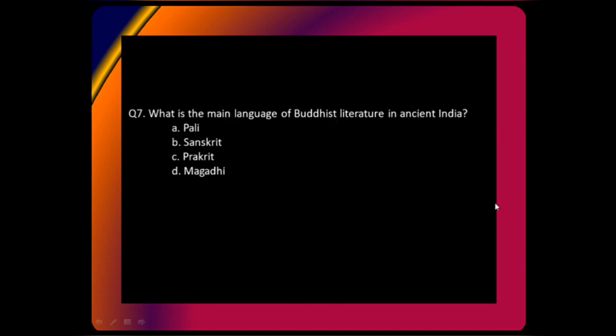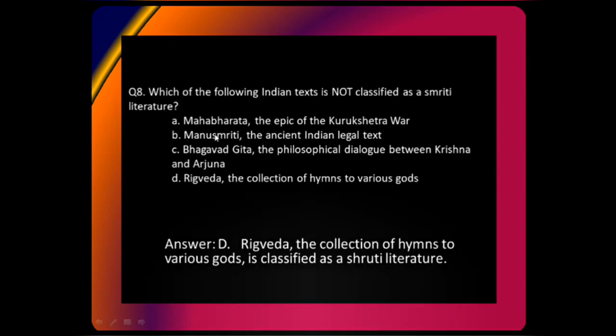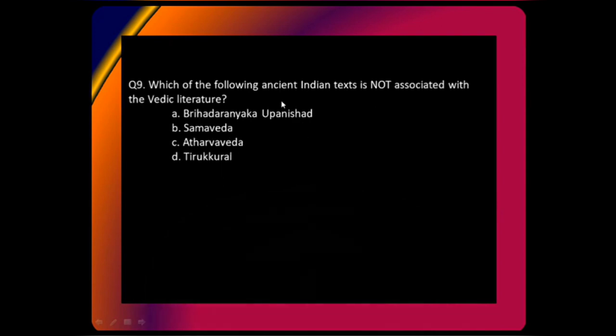This is a very plain, simple, and factual question. Over here, the keyword was main, right? All these four languages were used in Buddhist literature, but which was the main language? That was Pali. Always look for these extreme keywords in your answer. All right. Now, this was the very Smriti Shruti. It was very factual. There's nothing about it. If you know it, then you know.